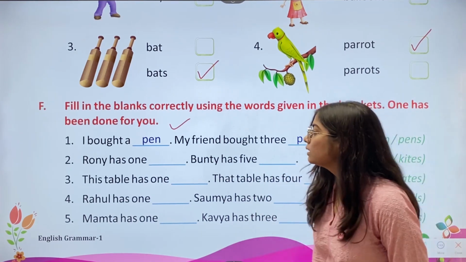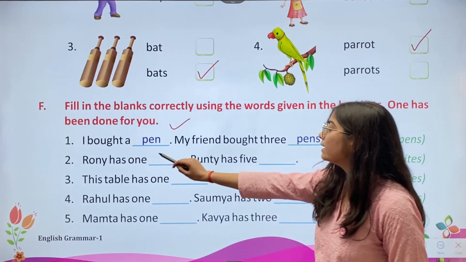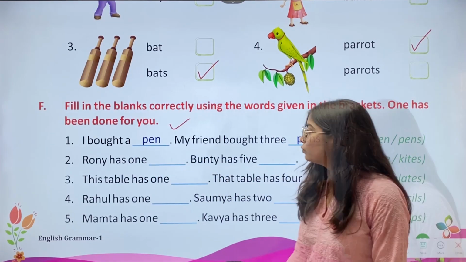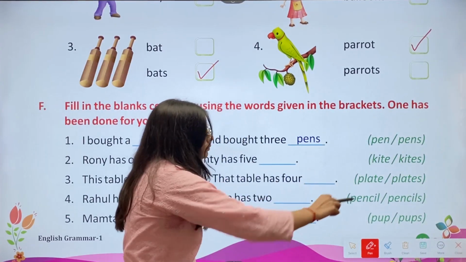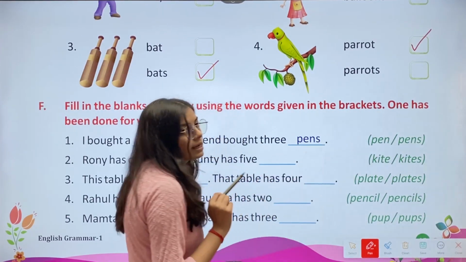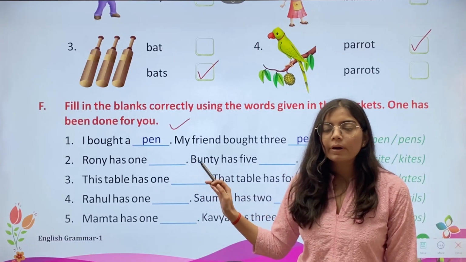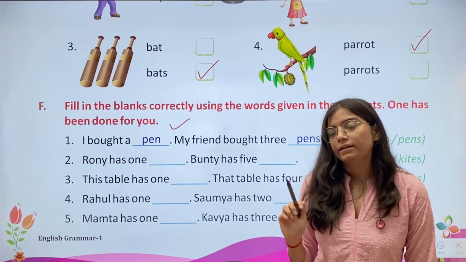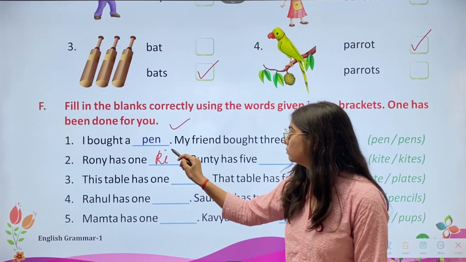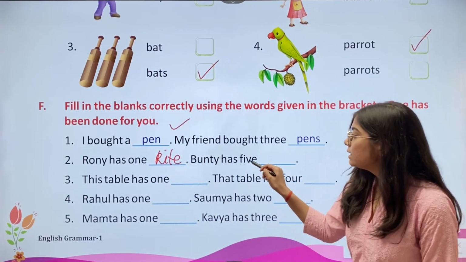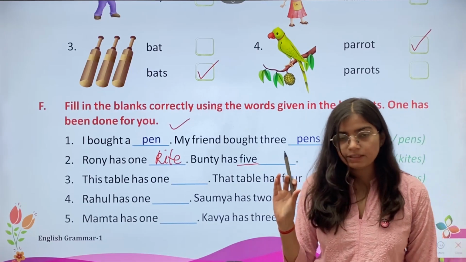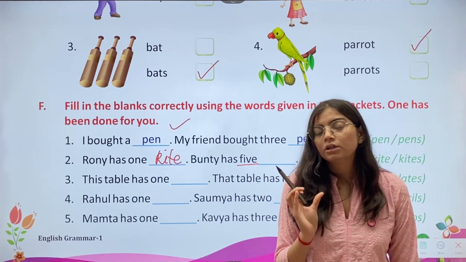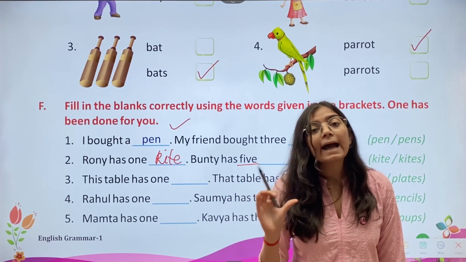Okay. Now, second, Ronnie has 1 dash, Bunty has 5 dash. We have options kite, kites. So, if we talk about, we have the word 1. So, we'll use kite. Then, here we have 5. Means we are talking about many things. So, we are talking about plural word. So, we'll write kites.